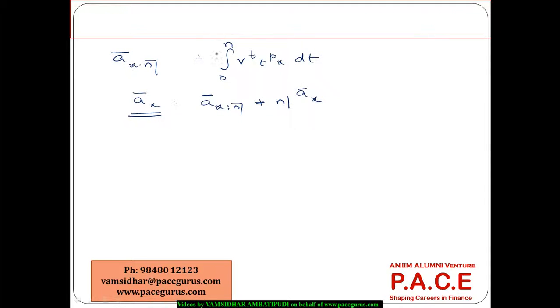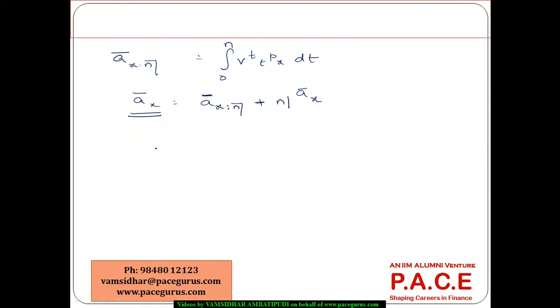Similarly, again, in terms of continuous scale, we can talk about a term life as well, a bar x colon n, which again gets worked out as an integral. Instead of 0 to infinite, I'll make it 0 to n. That's the only change: v power t tpx dt. And what we also see is a bar x, which is the whole life continuous annuity, is nothing but a term life continuous annuity plus a deferred for n periods continuous annuity. This relationship is still going to work.